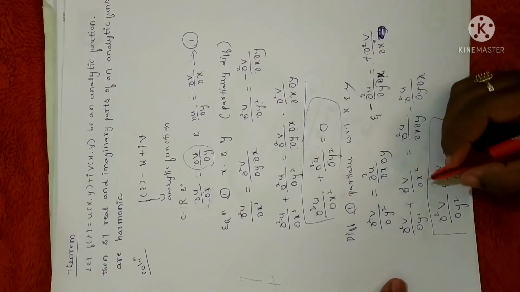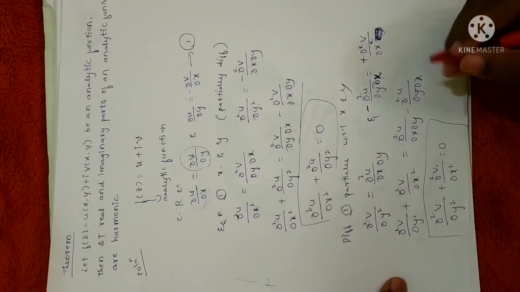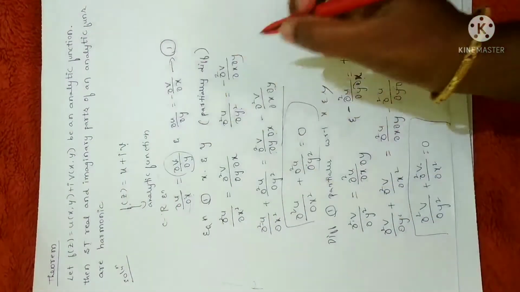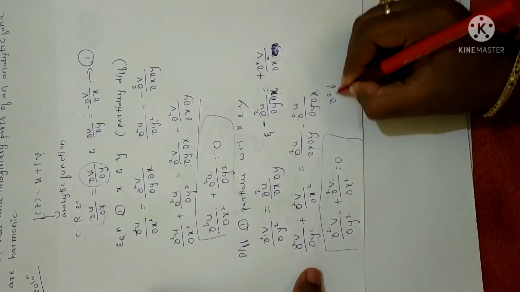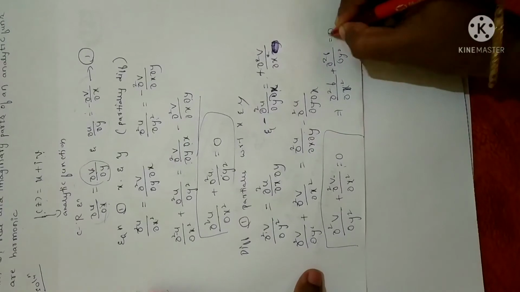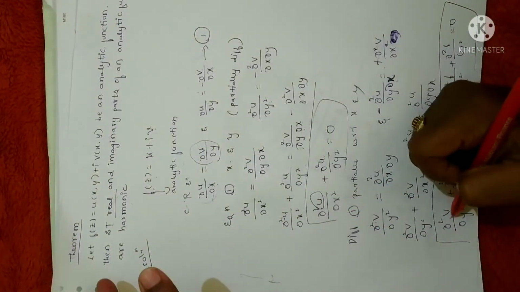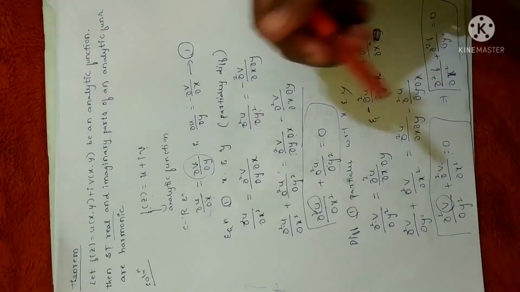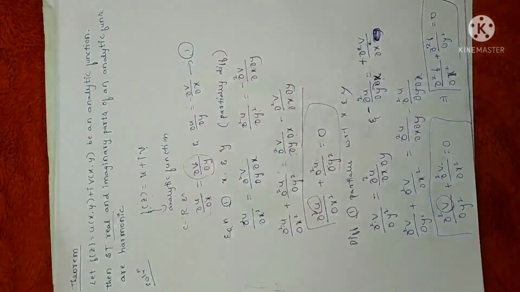So u is also satisfying Laplace equation and v is also satisfying Laplace equation. That is, individually they are representing a harmonic function, right? So since u and v are satisfying Laplace equation and f is expressed as a combination of u and v, we can say f also satisfies Laplace equation. Thereby ∂²f/∂x² + ∂²f/∂y² will be equal to 0. That is, u and v are harmonic. That is what we need to prove. The real part is none other than u, the imaginary part is none other than v. So real and imaginary parts are also analytic as they satisfy a Laplace equation. So any function which satisfies Laplace equation will be analytic. Fine. So this is the proof.